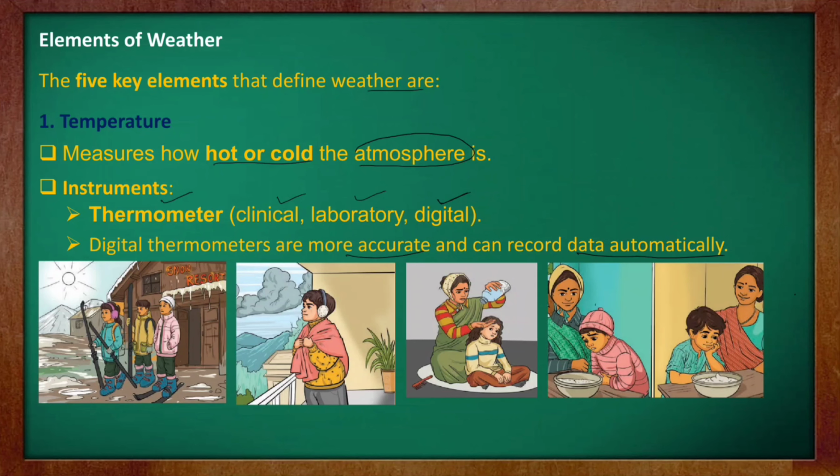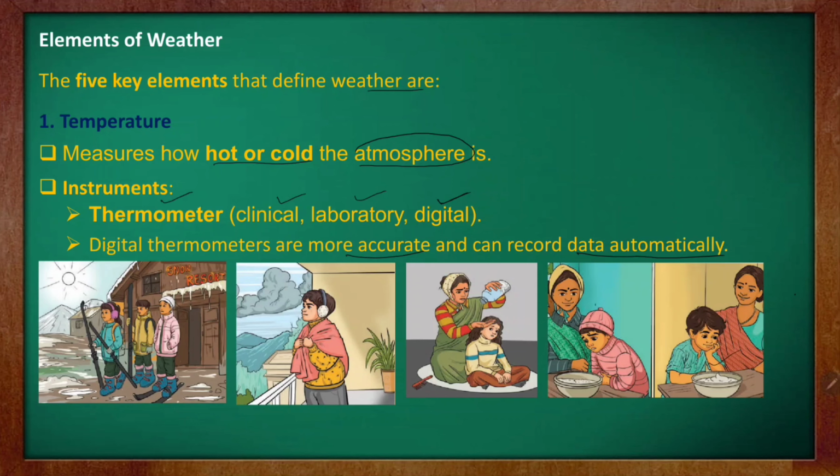Why? Because they have set the curd, and during winter the curd takes longer to set in the cold weather, and sometimes it doesn't set. But during summer the curd sets very perfectly. So here both of them seem very happy, and from their clothing we can say this is winter and this is summer. So this was just a picture. Now, units to measure temperature. What are the units to measure temperature?